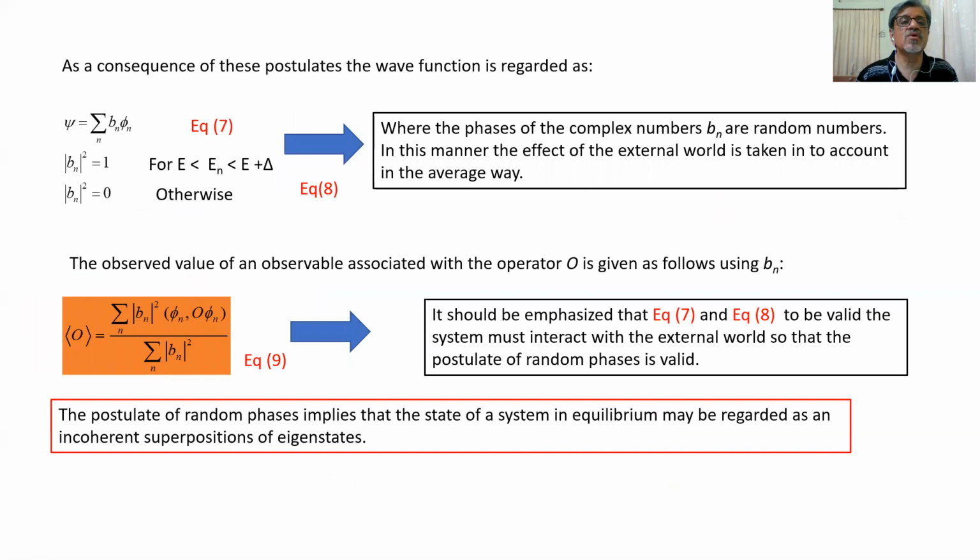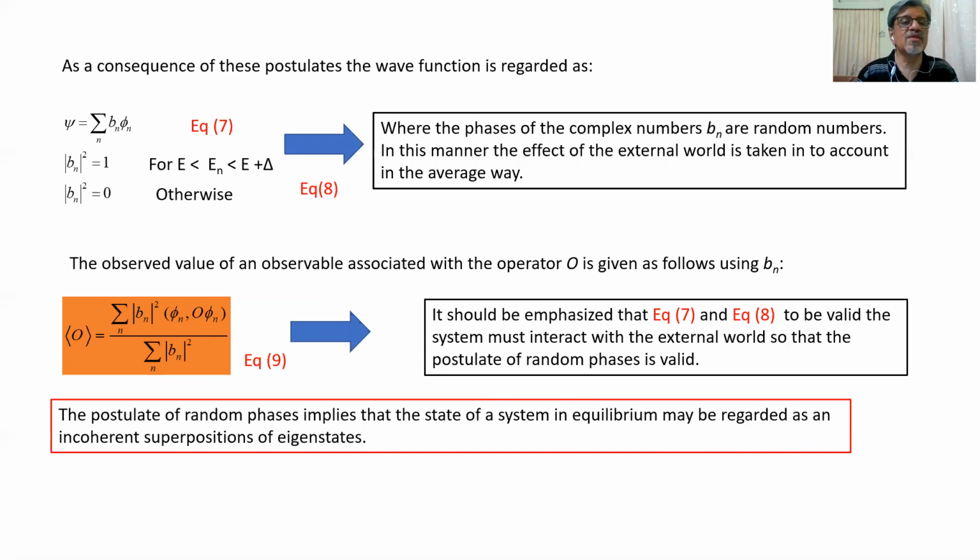As a consequence of these postulates, the wave function is regarded as psi equal to summation n Bn phi n, represented by equation number 7, where modulus Bn square is equal to 1 for the energy between E and E plus delta, and modulus Bn square is equal to 0 otherwise, which is not a member of that particular region.